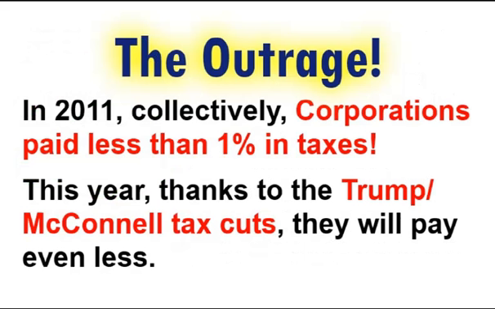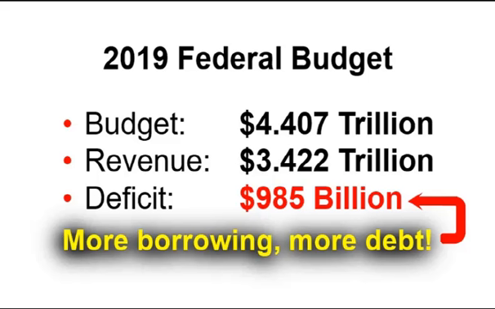Here's the outrage. In 2011, collectively, corporations paid less than 1% in taxes. This year, thanks to the Trump-McConnell tax cuts, they will pay even less. The 2019 federal budget is over $4.4 trillion. The projected revenue is $3.4 trillion. The deficit this year will be $985 billion. That means that this year we will be adding almost $1 trillion to the national debt.